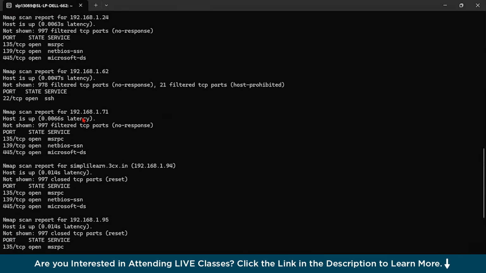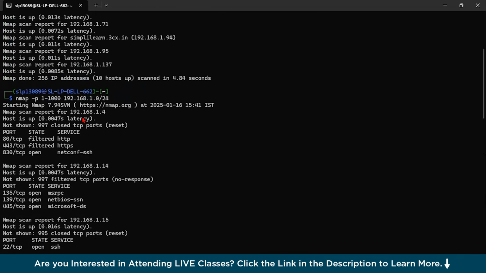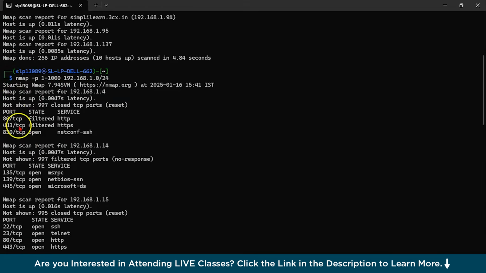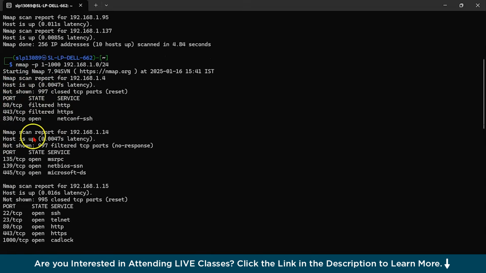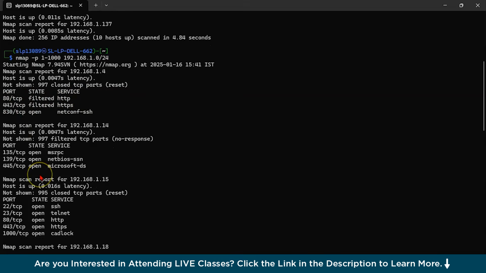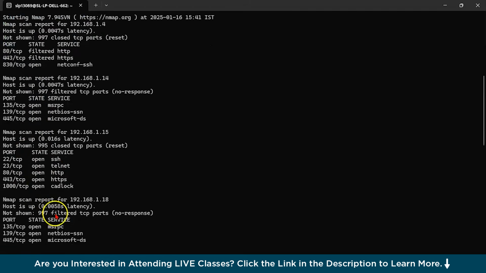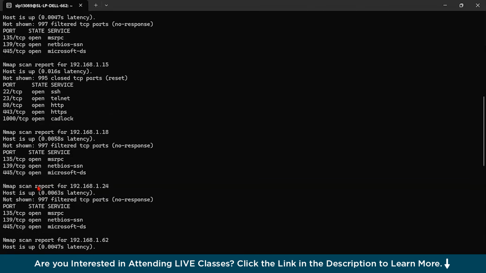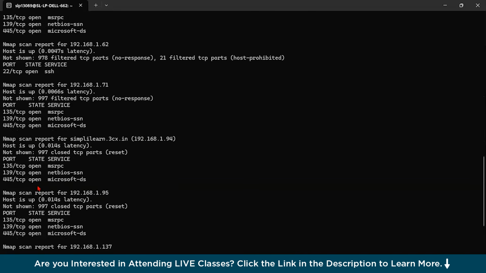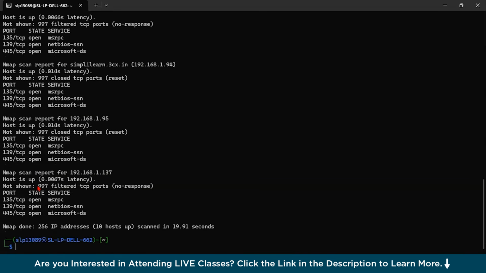Now you could see we have got the report. After targeting what devices are connected, you could see the scan report. Host is up, port 80/TCP filtered, the service is HTTP, then this is another port, and the service is HTTPS. Similarly you could see a scan report for all the specific devices connected to these open ports. That's one of the amazing insights you could get.